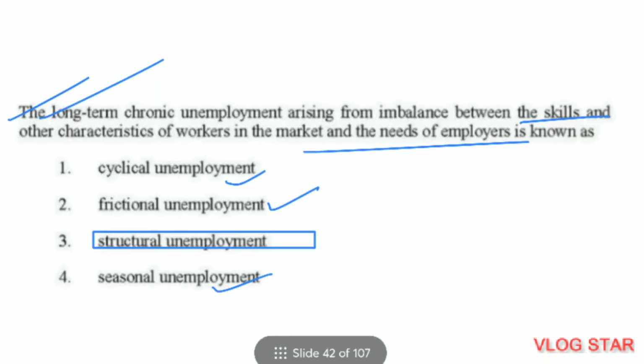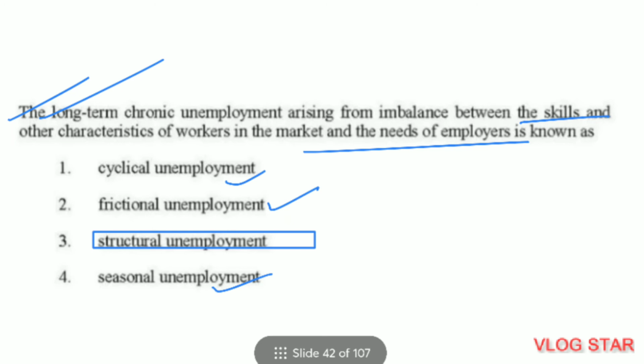Question number 18. The long-term chronic unemployment arising from imbalance between the skills and other characteristics of workers in the market and the needs of employers is known as. Third is the correct answer, that is structural unemployment. Structural unemployment arises due to imbalance between skills and other characteristics of the worker. Let's understand the other unemployments as well.